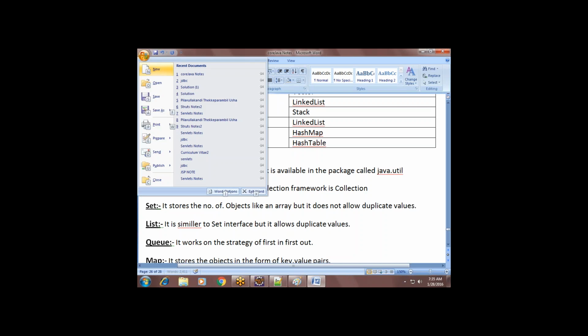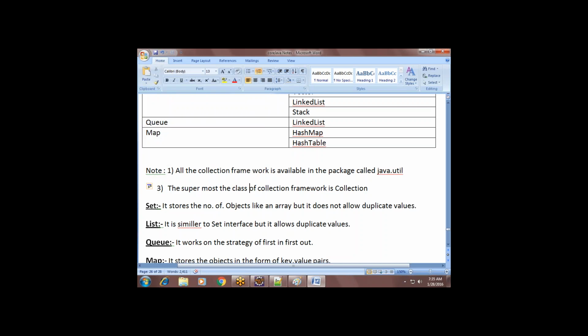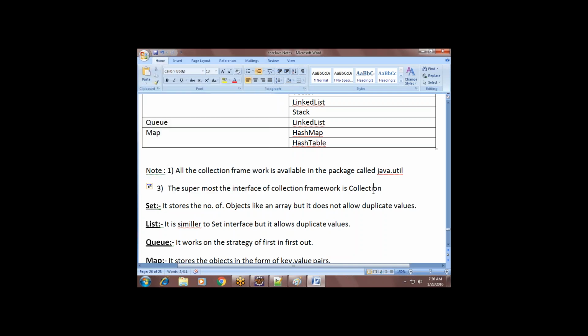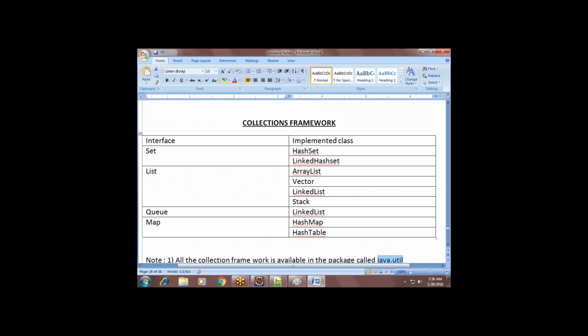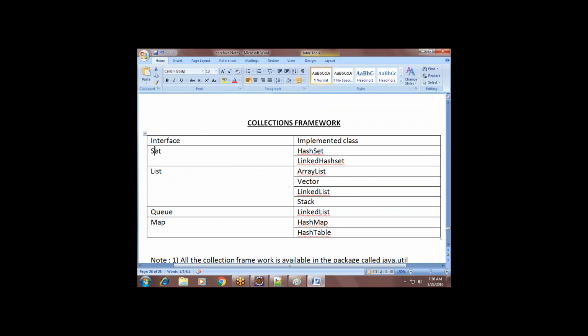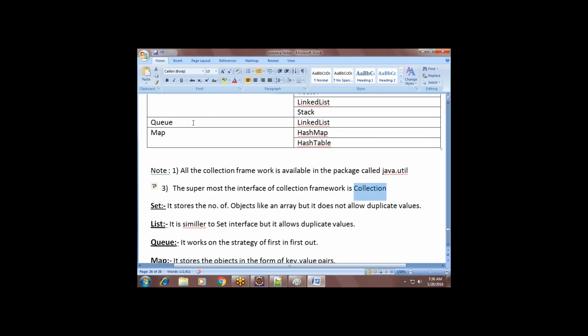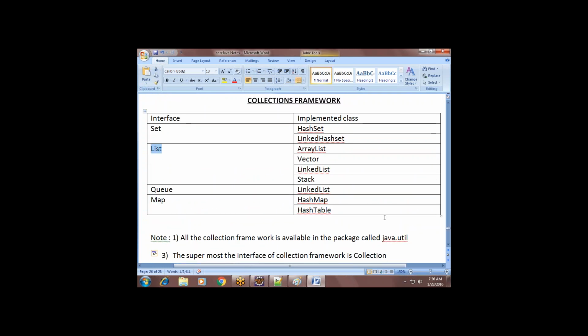What is it? Sorry, it is not a class. It is an interface. What is that? Collection. So Collection is a super interface, and it is available in which package? The java.util package. Under that, all the sub interfaces are there. If you open any interface, it implements Collection.